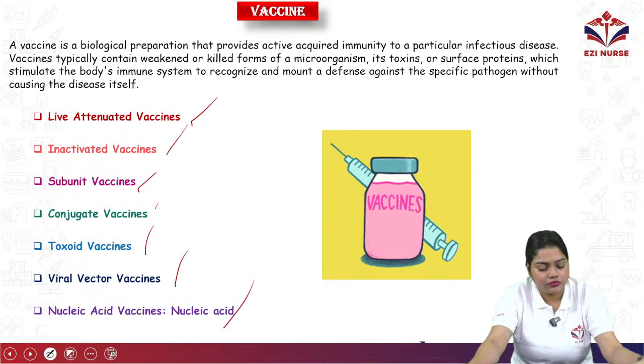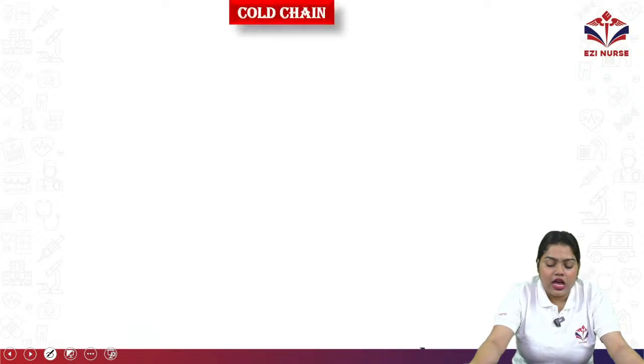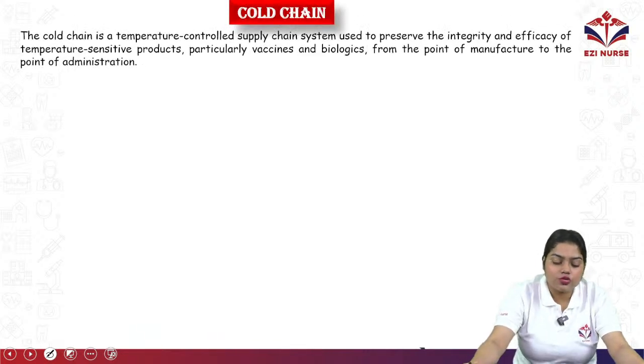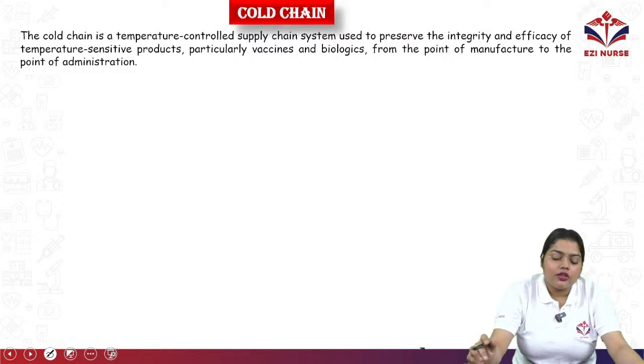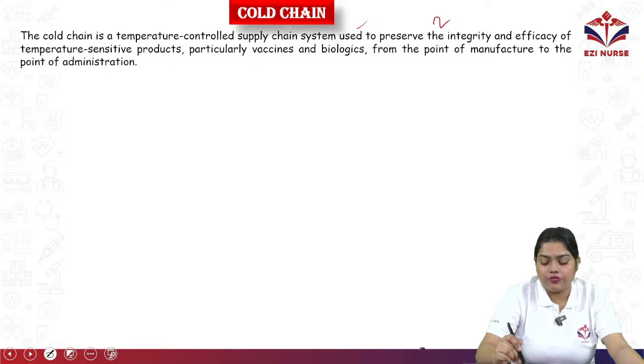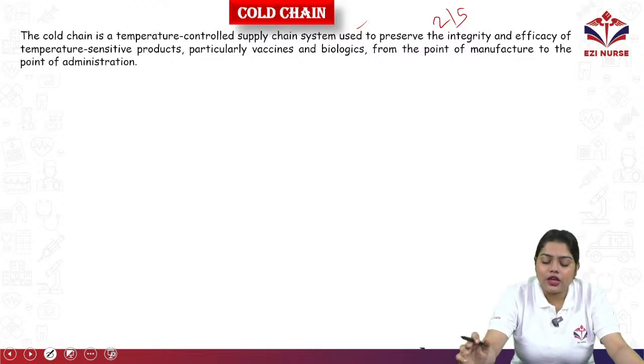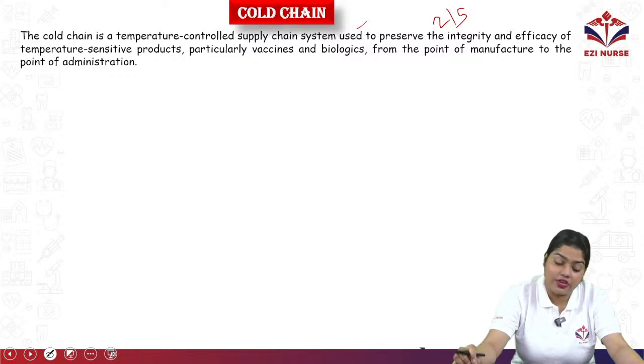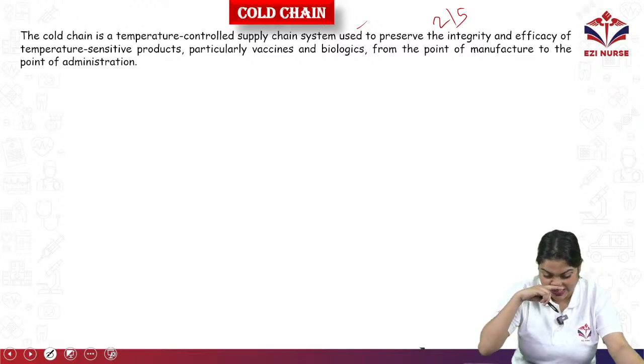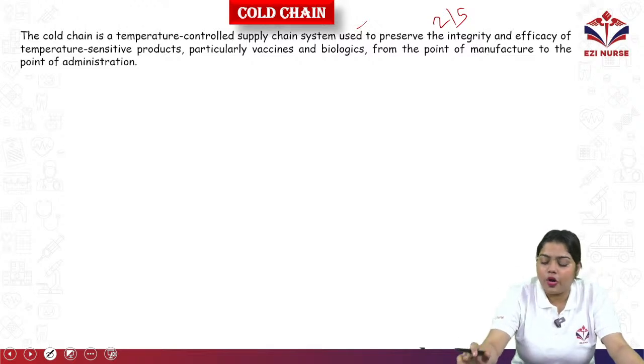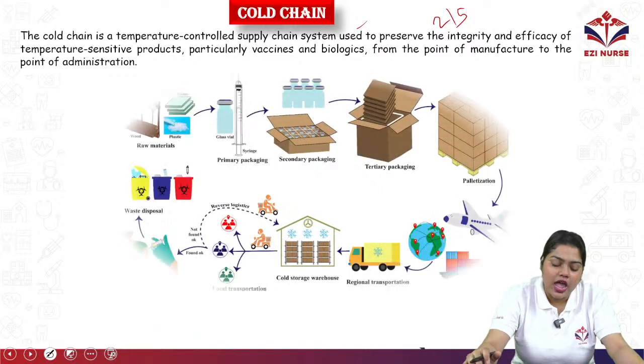Okay. Now, how to store a vaccine? It is stored by cold chain. Okay, what is cold chain? The cold chain also comes for 2 marks or 5 marks. The cold chain is a temperature controlled supply chain system used to preserve the integrity and efficacy of temperature sensitive products, particularly vaccines and biologics, from the point of manufacture to the point of administration.